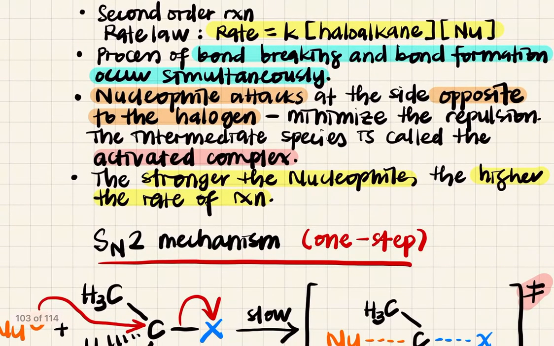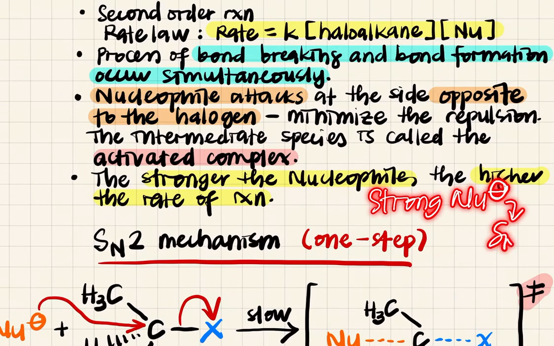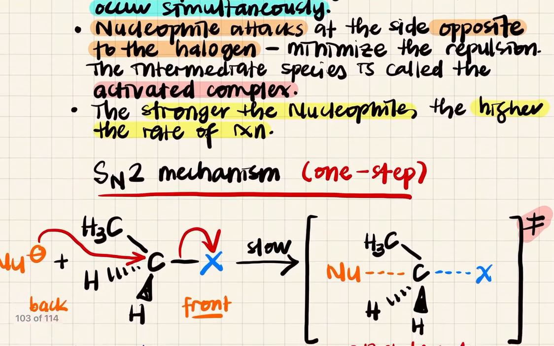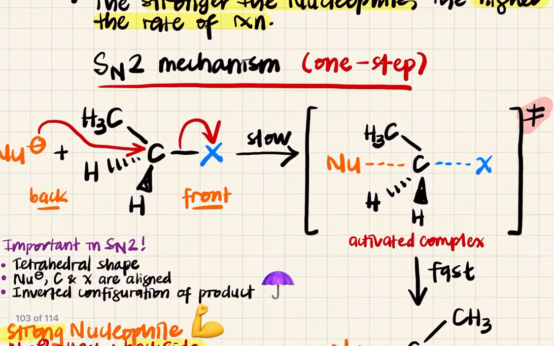Okay, since the rate of reaction depends on nucleophile, therefore if you use a strong nucleophile, then the rate of reaction is higher. So that means that SN2 mechanism ni selalunya awak akan guna strong nucleophile. Memang akan guna strong nucleophile. Okay, bila awak guna strong nucleophile, awak akan favor SN2. Okay. Alright. So SN2, okay.